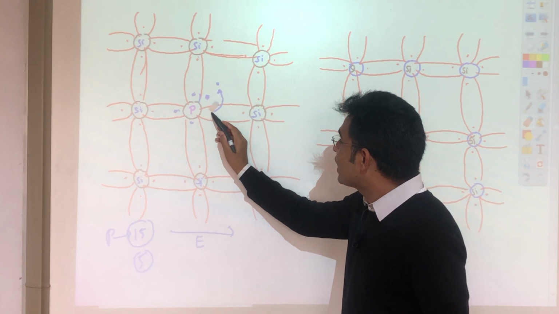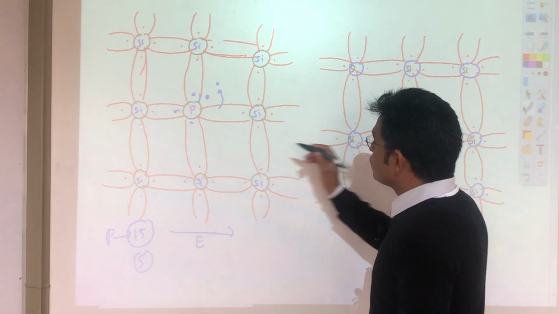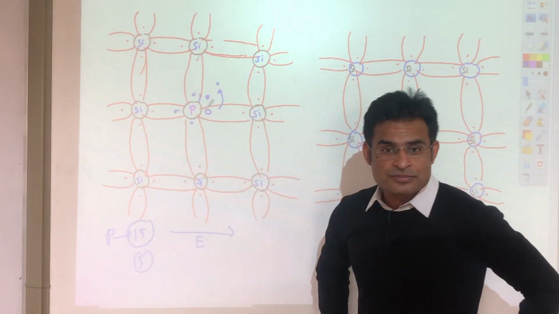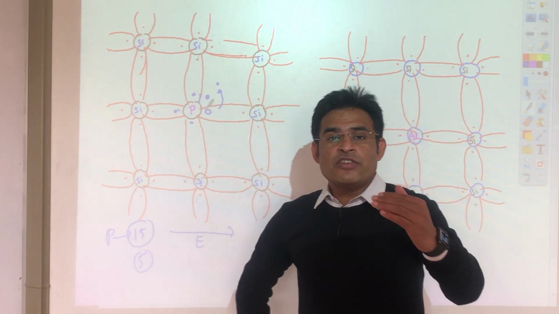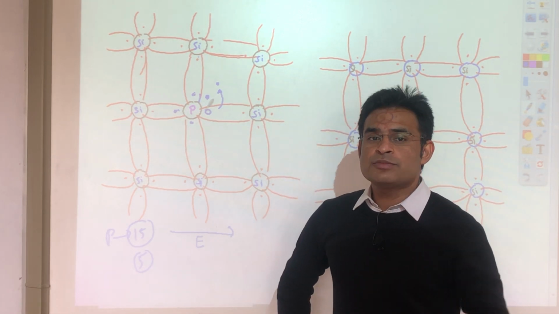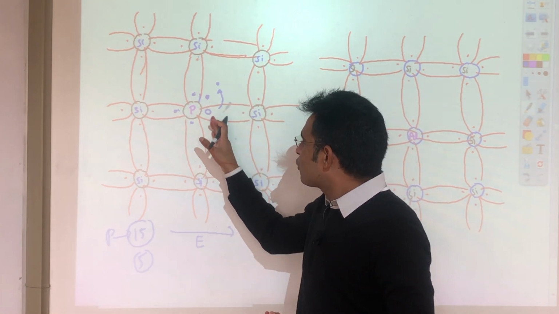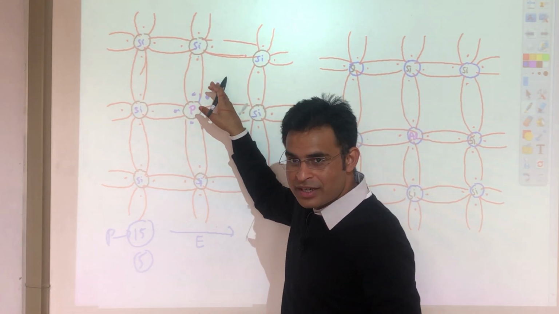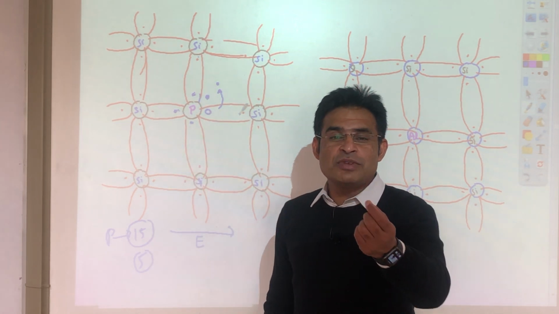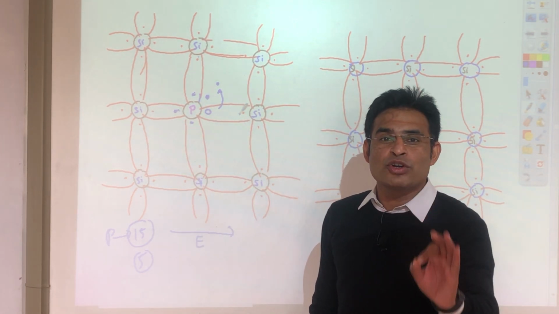This vacancy of electron is called a hole, or positive charge. So, if you apply electricity, an electron jumps from one place to another, a vacancy is created, and that vacancy is called a positive charge, that is, a hole.